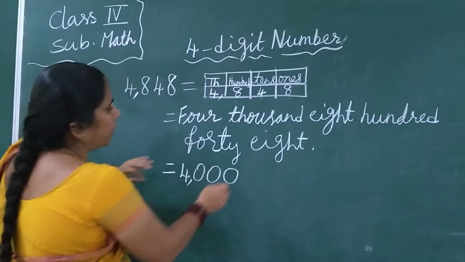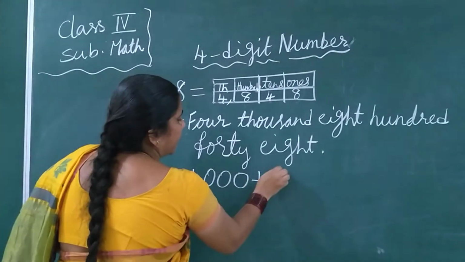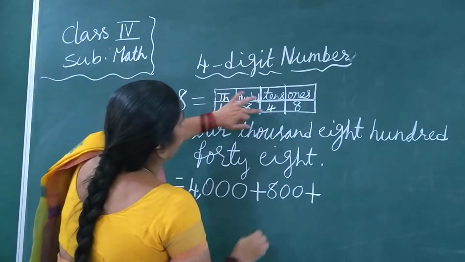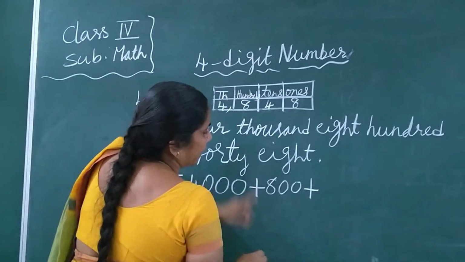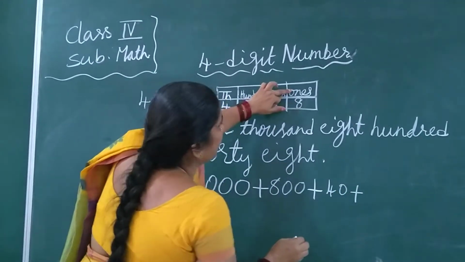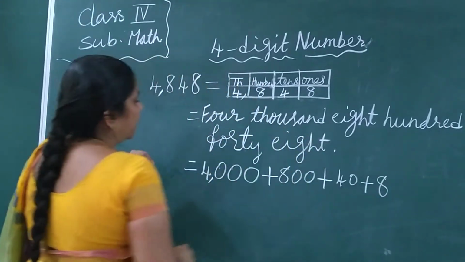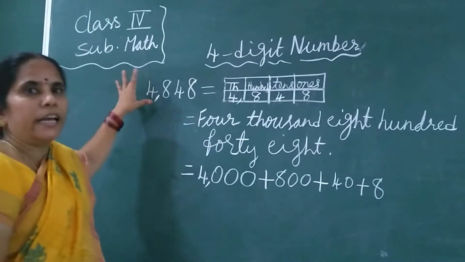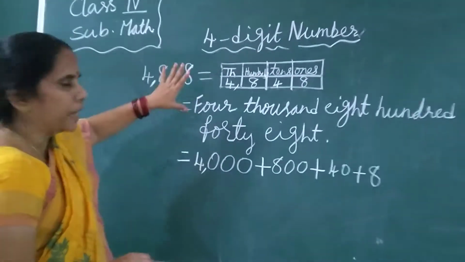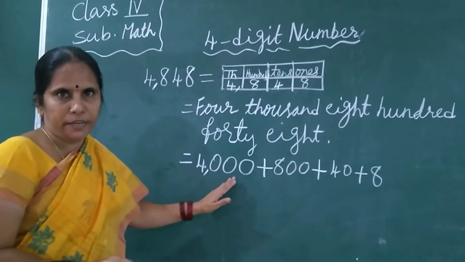So 4,000 plus 8 is in the hundreds place. 800, for 100 there are 2 zeros. So we will put 2 zeros, plus 4. 4 is in the tens place. For 10 only 1 zero. So 40 plus 8. Ones place, a single digit, that is 8. Here in the 4-digit number, yesterday we learned the place value, and today we learned the number name, how to write the number, and the expanded form. This is the expanded form.